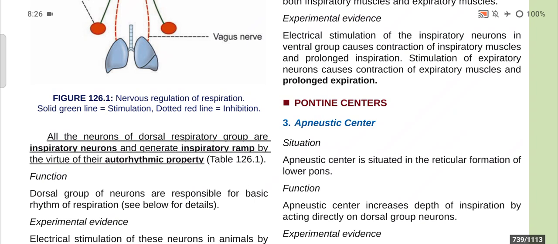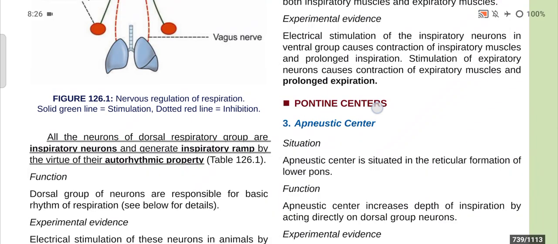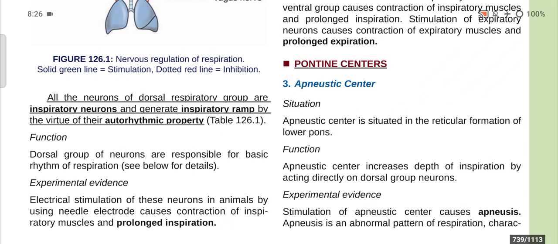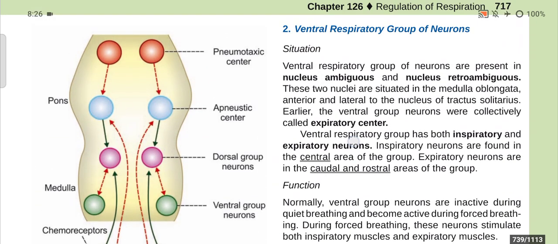Now we will discuss the pontine center. It has one, the apneustic center. The apneustic center is situated in the reticular formation of the lower pons. You can see it in the blue color.